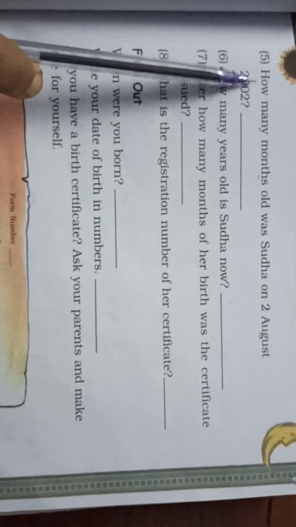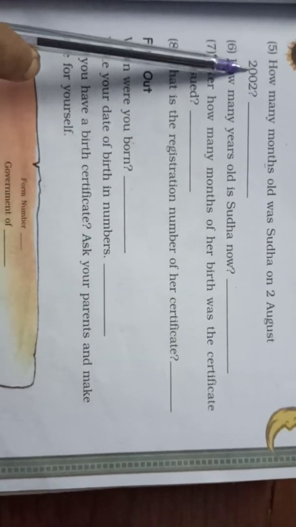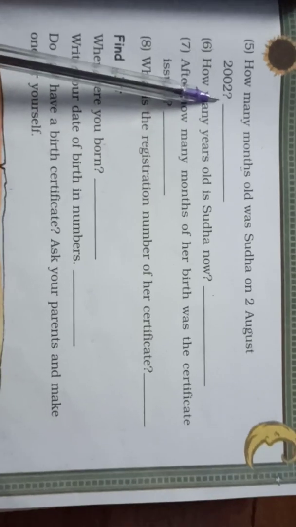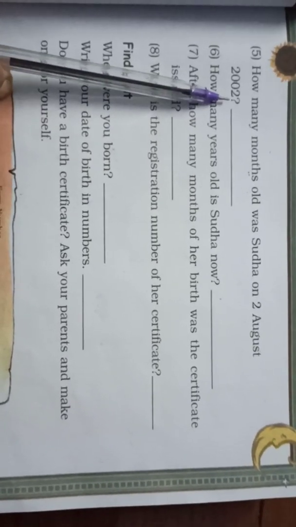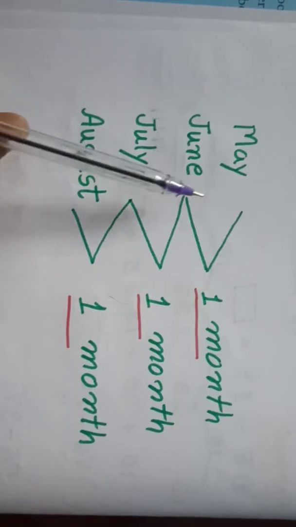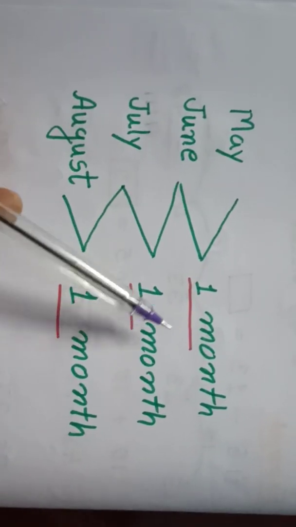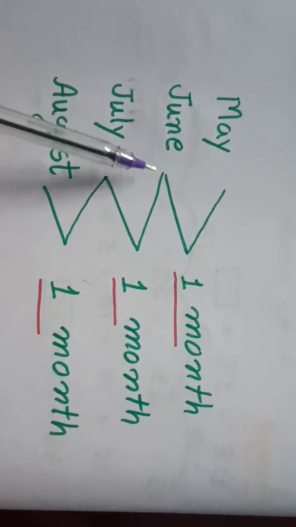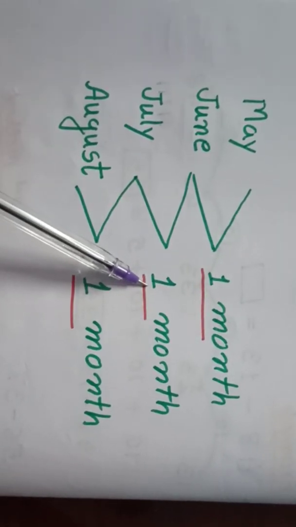Next one is, how many months old was Sudha on 2nd August 2002? So children, as we know, the birth month of Sudha is May. From May to June, she will be 1 month old. From June to July, she will be 2 months old.